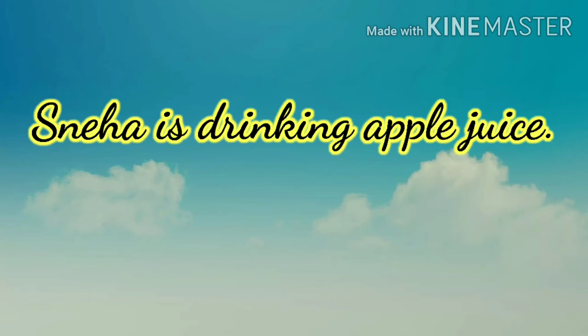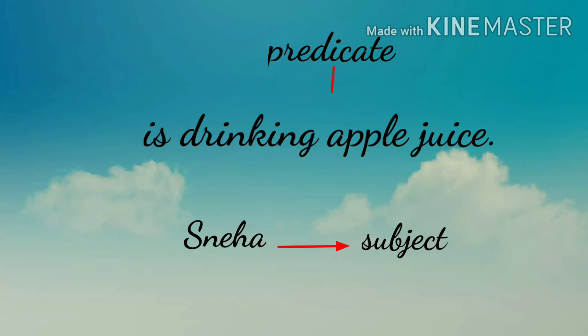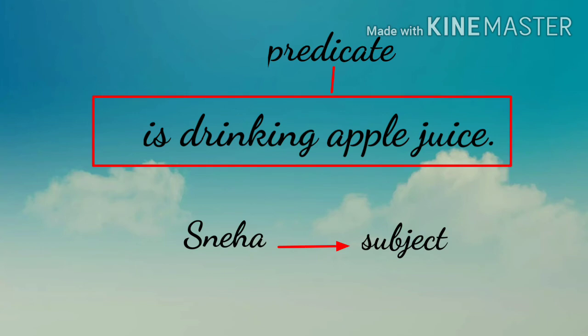Now read this sentence. Sneha is drinking apple juice. We all know here Sneha is the subject. So when we separate the subject from the sentence, the predicate remains. So here Sneha is the subject, is drinking apple juice is the predicate part.